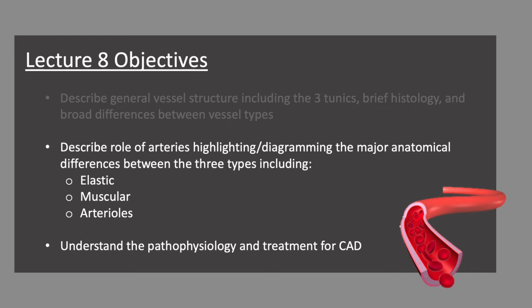All right, so now we've looked at the differences between the different types of vessels, the veins, the arteries, and the capillaries in regards to their tunics. Well, now let's move on to arteries and look at the three different kinds and then how they differ from one another as well. So we're going to talk about elastic, muscular, and then the arterioles.